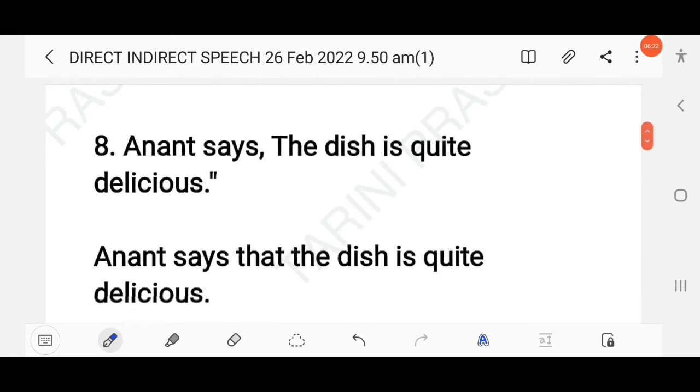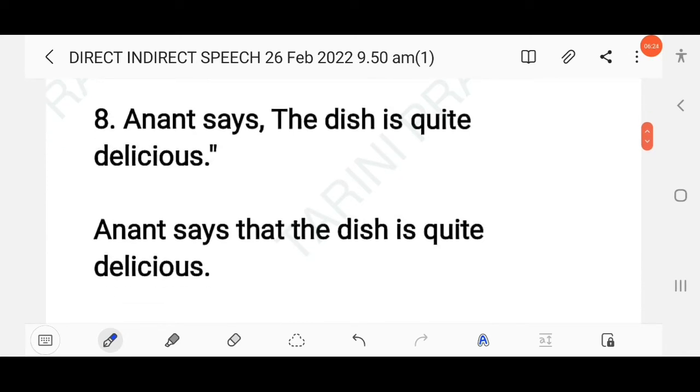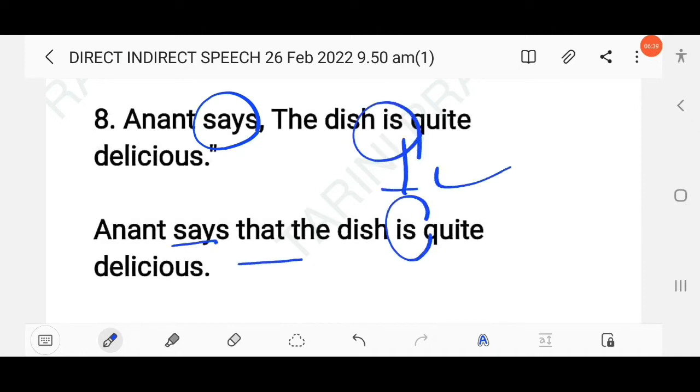The next question here: Anand says the dish is quite delicious, right? So here the reporting verb is in the simple present tense, so it will remain unchanged in indirect speech. So here Anand says that the dish is, so here "is" will remain unchanged as the reporting verb is in the simple present tense. Okay.